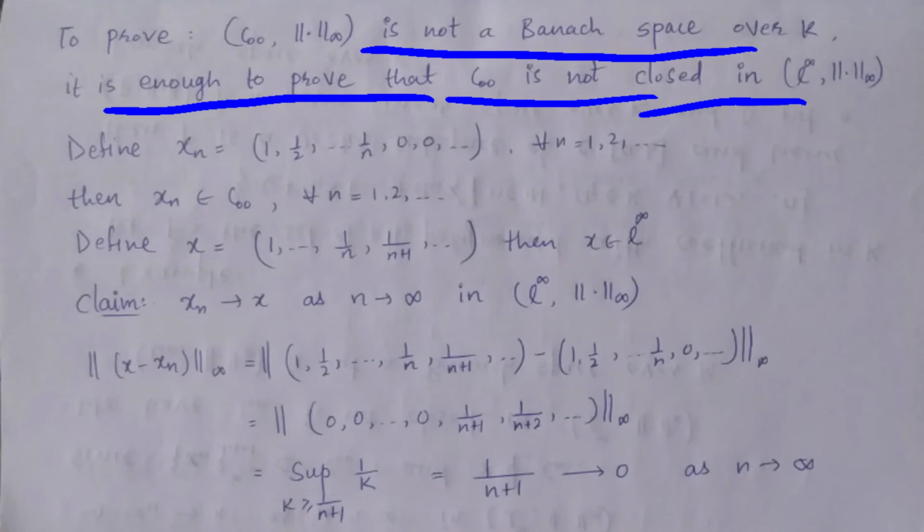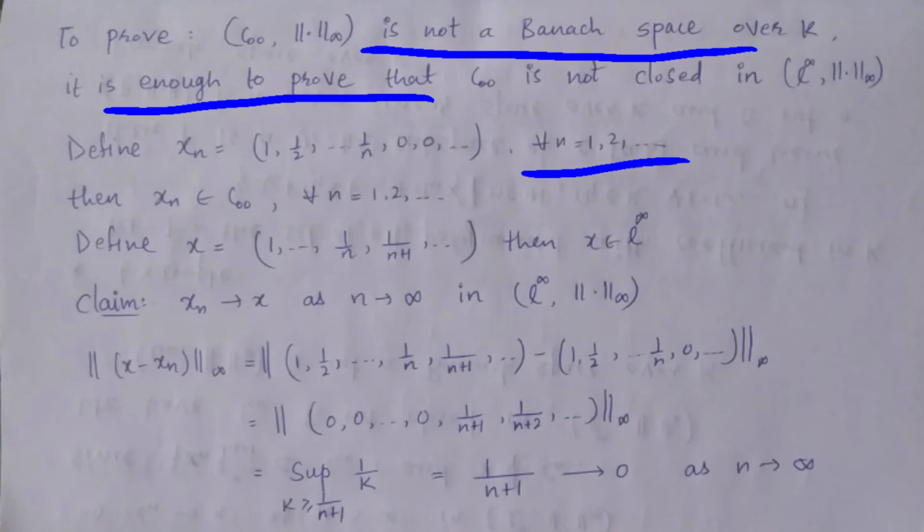So for that, first define xn and take an element in this space c00. So I am taking xn, so xn is the tuple (1, 1/2, and so on, 1/n). After 1/n, all elements are 0, 0, 0, right? This is true for every n equal to 1 onwards.